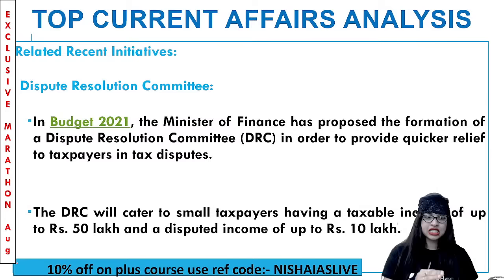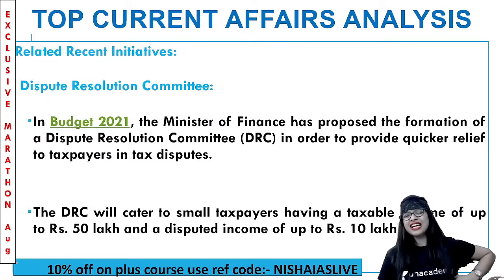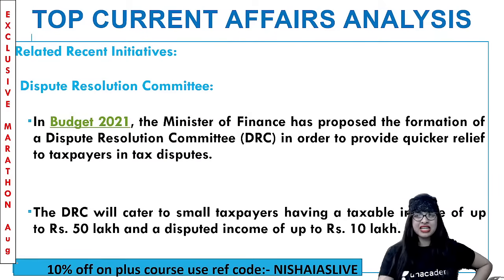So what the DRC will do is, the Dispute Resolution Committee will start addressing small taxpayers who have a taxable income of up to rupees 50 lakh and a disputed income of up to rupees 10 lakh. So for that particular purpose only, this DRC committee was put forward and proposed by the Finance Ministry in the budget 2021. Clear? These are all the related topics, guys, which you have to revise. That's what I'm giving you.